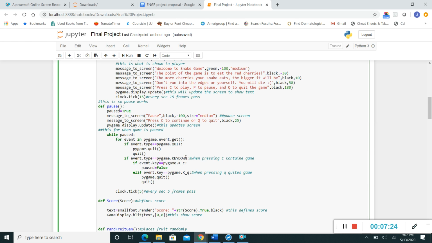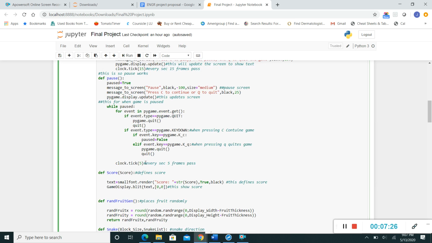I went ahead and iterated that it's going to go a little bit slower, so every frame is going to be 5 seconds when that happens. So it takes a little while. It doesn't take that long to load back up again, but it doesn't happen as fast as you think it should. And then this is for what finds the score at the corner of your page.